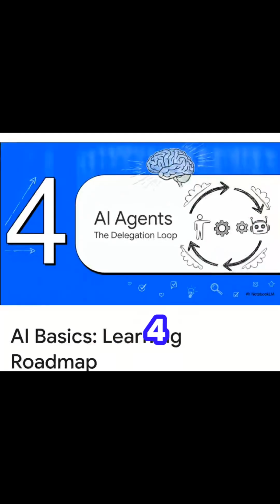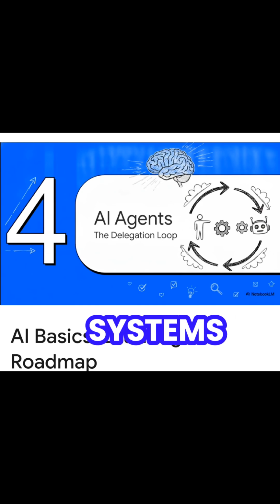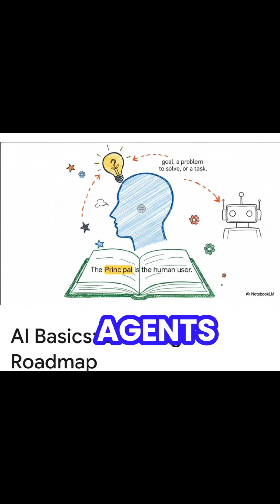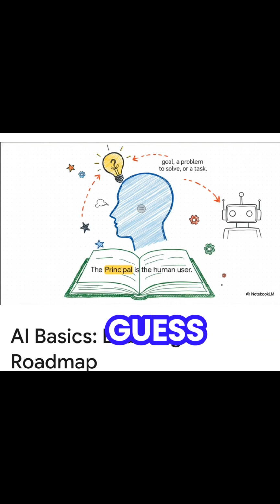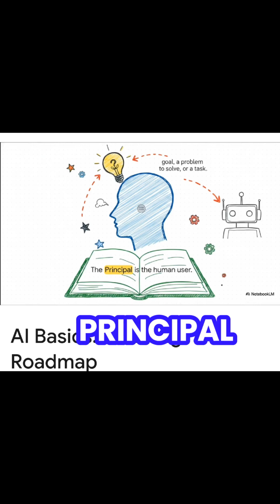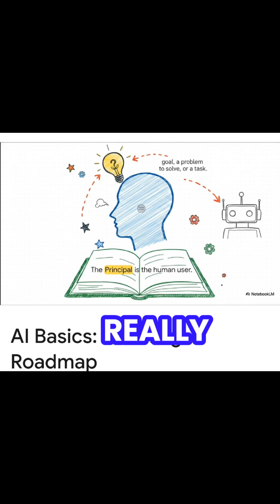It's taking abstract math and turning it directly into pixels. Moving on to part four, let's look at AI agents and how we actually delegate tasks to these systems. To really get AI agents, we have to understand this principal-agent dynamic. And guess what? It starts with you. You, the human user, are the principal. You're the one who has a goal, a problem to solve, or just some task that you really want done.